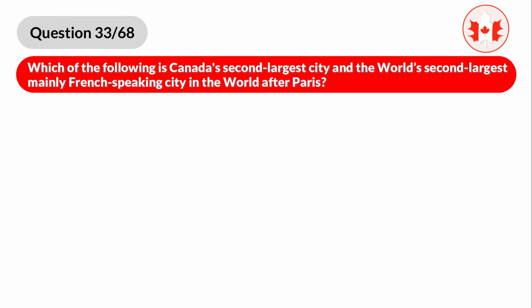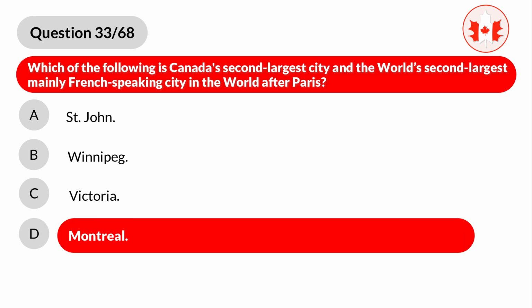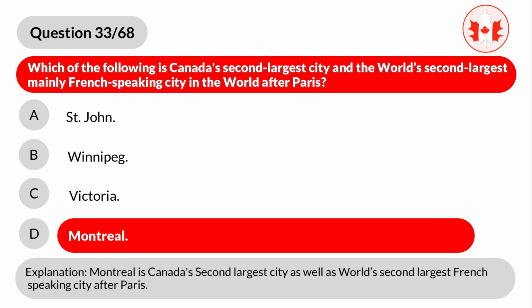Question 33. Which of the following is Canada's second largest city and the world's second largest, mainly French-speaking city in the world after Paris? A. St. John. B. Winnipeg. C. Victoria. D. Montreal. Correct answer is D. Montreal. Explanation. Montreal is Canada's second largest city as well as world's second largest French-speaking city after Paris.